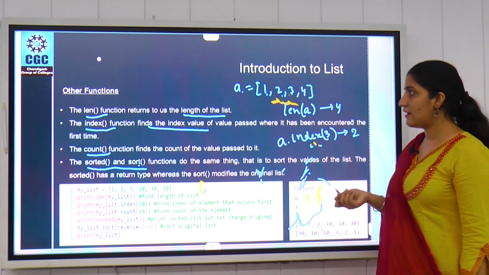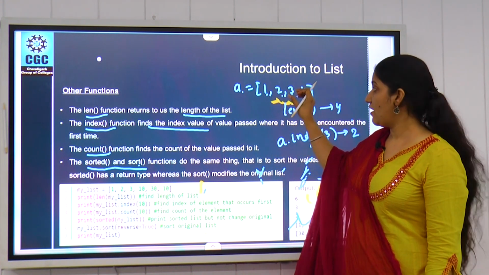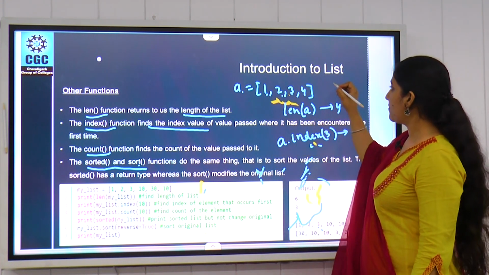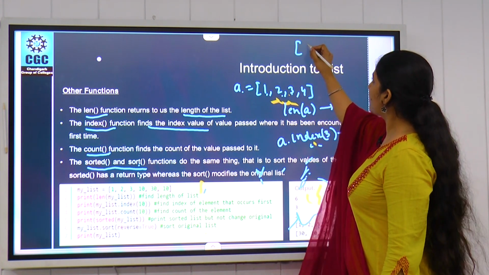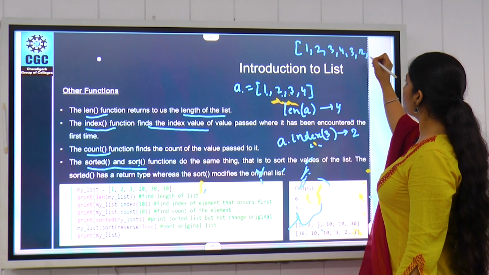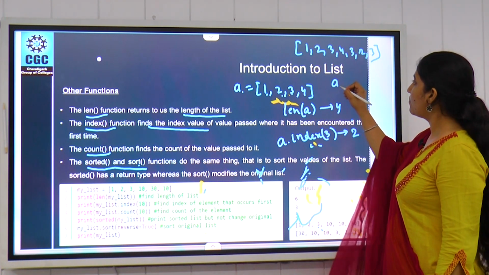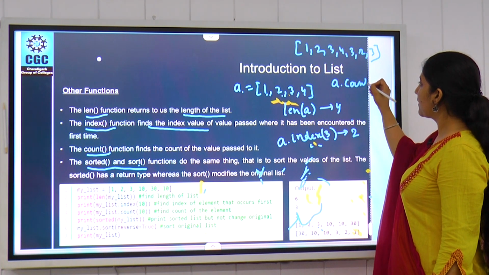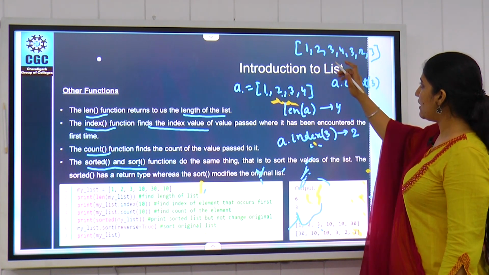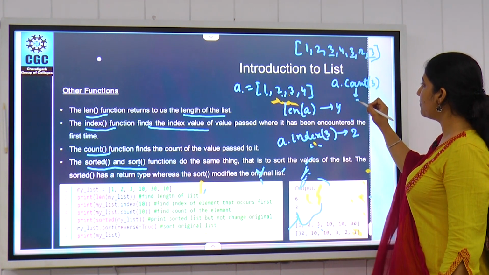Count will give us the number of times an element or value exists in the list. For example, we have a list with elements like 1, 2, 3, 4, 3, 2, 3, and we want to count A dot count of 3. 3 exists 3 times, so this will give us the outcome 3.